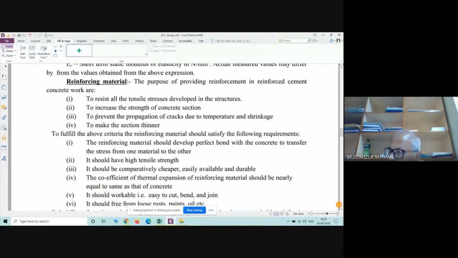If proper bonding we cannot get, then the use of steel in concrete will be meaningless. That means whatever force is induced in concrete, the same force has to be transferred to the steel. That will be possible if they are bonded together and behave just like one material.